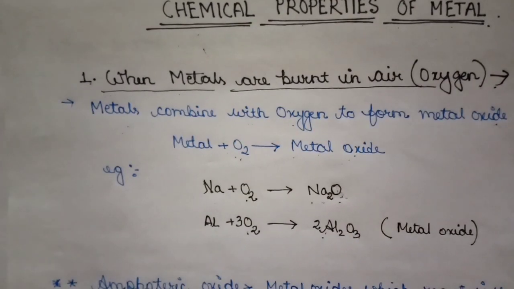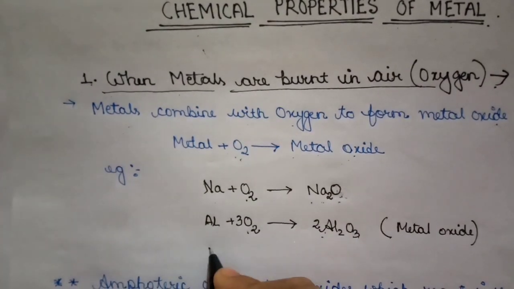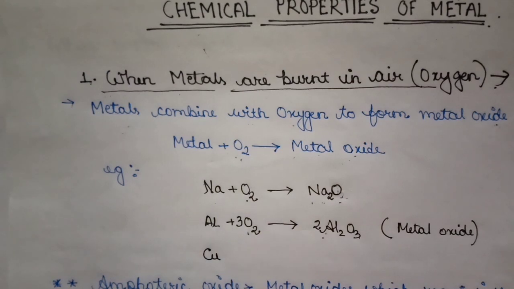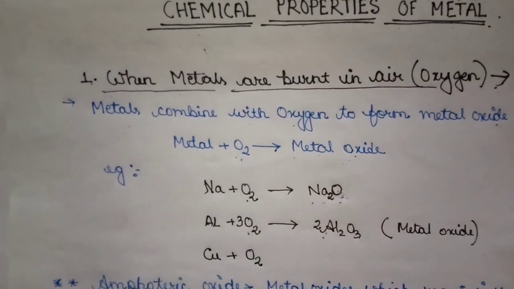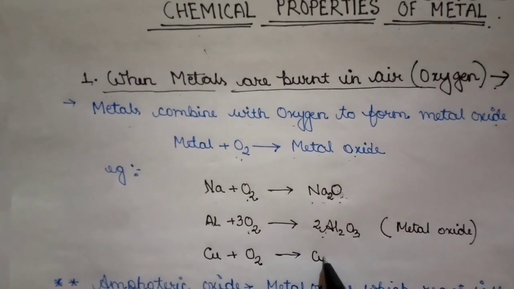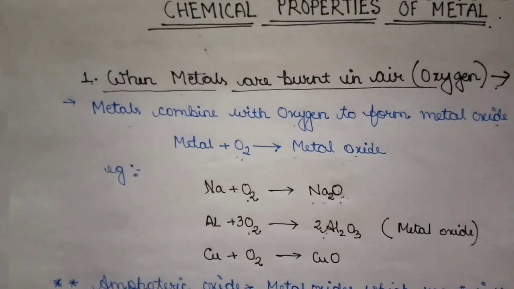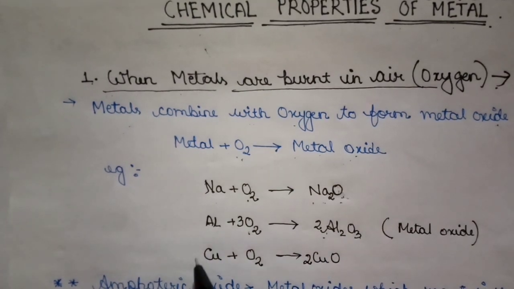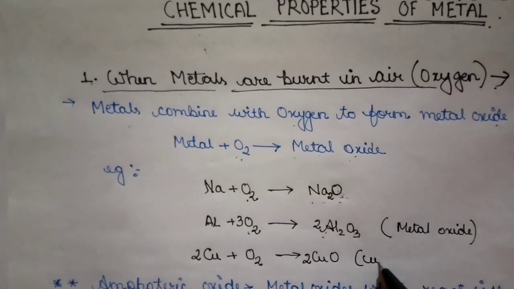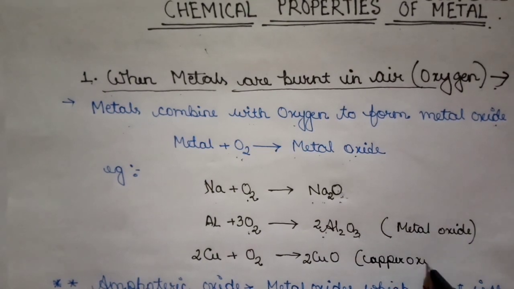Let's take another example. See, copper. Copper is a metal. When it reacts with oxygen, that is, when it burns in air, it will always result in copper oxide. Now let's balance it. 2 and here will be 2. Okay, so we have got copper oxide.